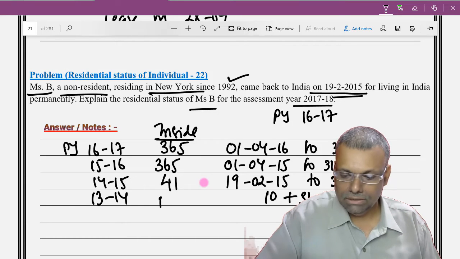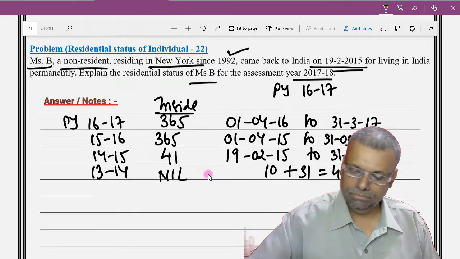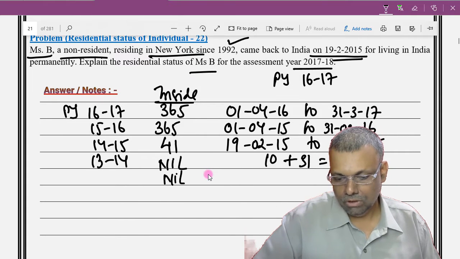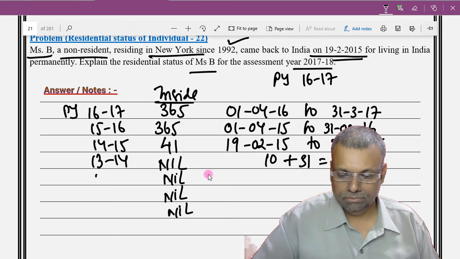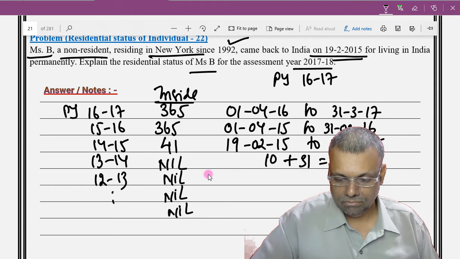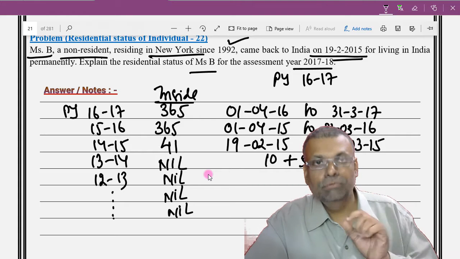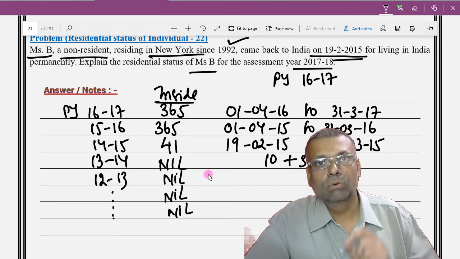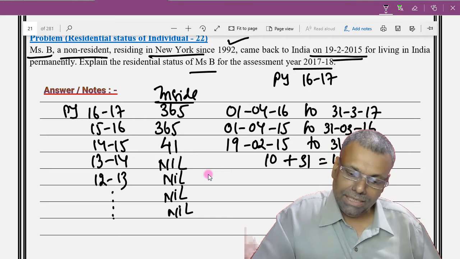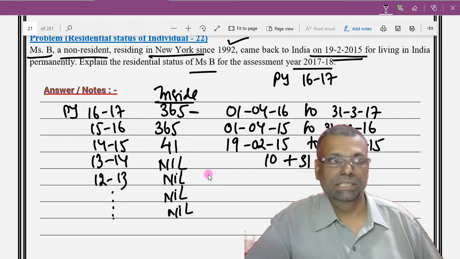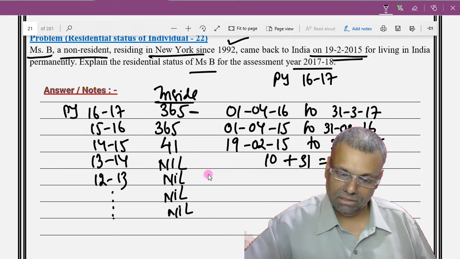And before that, she was not present in India at all. So all the earlier years, she is not present in India. This is our basic structure. So for the previous year 16-17, for which we have the question, the entire 365 days she is inside India. That is absolutely clear now.